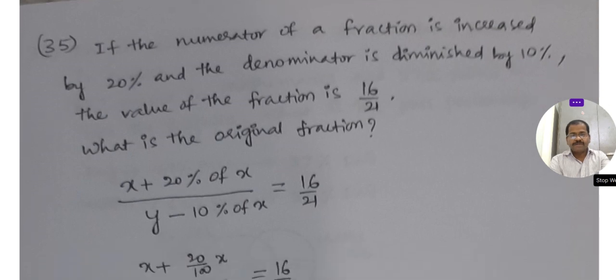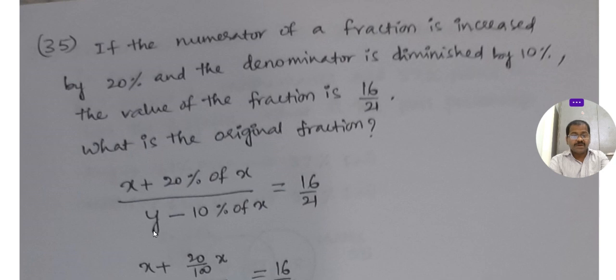Next, if the numerator of a fraction is increased by 20%, and the denominator is diminished by 10%, the value of the fraction is 16/25. If the numerator of a fraction is increased by 20%, you see here, the number is increased 20%.